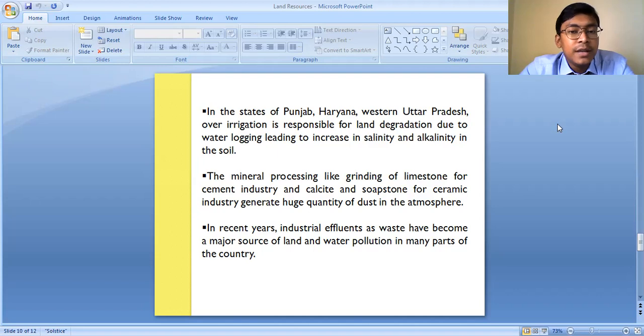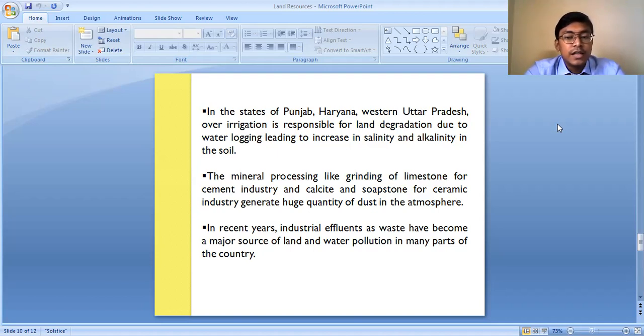So in many parts of our country, especially in the states Punjab, Haryana, Western Uttar Pradesh, even in Bihar, West Bengal, in Assam also, this excessive use of chemical fertilizer has caused a lot of land degradation. Okay, the next, industries. Industries are also responsible for land degradation, especially the chemical industries, the ceramic industries, and all.